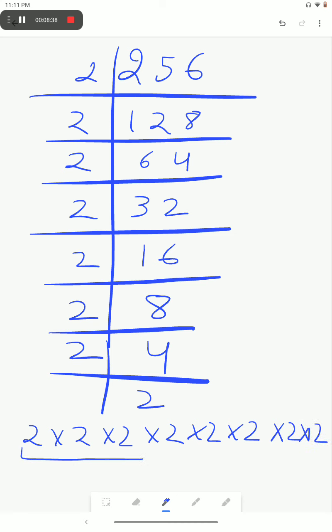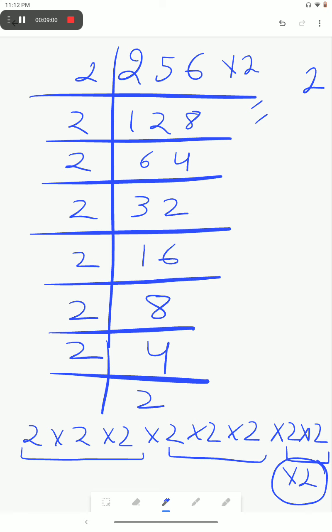It means one group is forming a triplet, another is also forming a triplet, but the last is not. For making it a triplet, by what number will we have to multiply it? By 2. It means 2 is the smallest number by which we should multiply this number to make it a perfect cube. 6 2s are 12, 5 2s are 10. It will come out to be 512. It means 512 is the product that is the perfect cube, which we obtain by multiplying 256 by 2. 2 is the smallest number by which we should multiply 256.